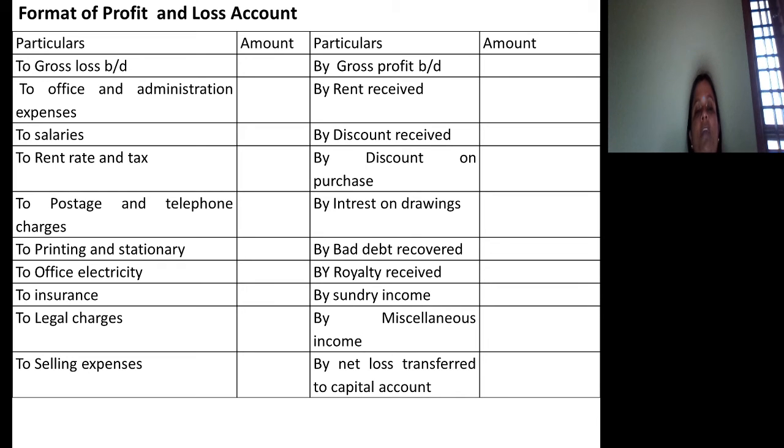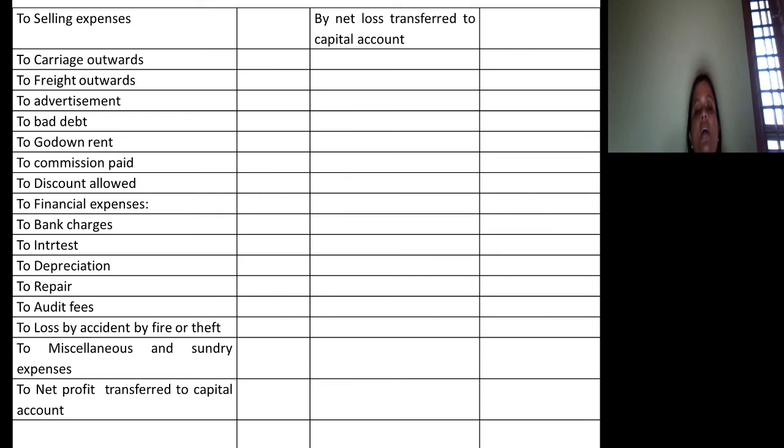What exactly is the format of profit and loss account? On the debit side, it starts with gross loss transferred from trading account, then all indirect expenses such as office and administrative expenses, salary, rent, rates, tax, postage and telephone charges, printing and stationery, office electricity, insurance, legal charges, selling expenses, carriage outward, freight outward, advertisement, bad debt, godown rent, commission paid, discount allowed, financial expenses, bank charges, interest, depreciation, repairs, audit fees, loss by accident, fire or theft, and any other miscellaneous expenses. All these indirect expenses come under the debit side.